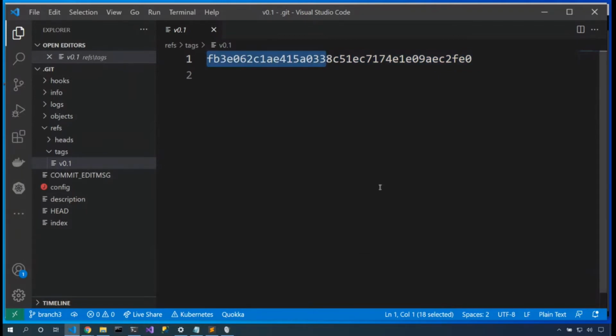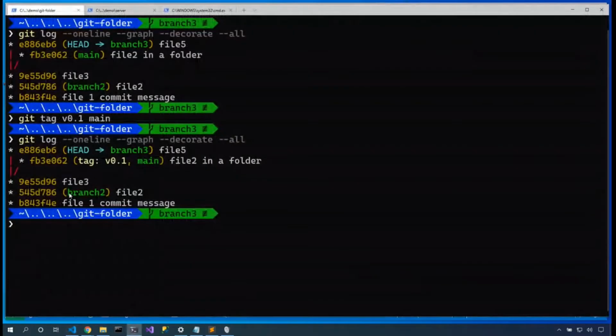which, yes, thanks VS Code, I'm glad you have things that'll help me with .1. FB3E06, which, by the way, is that commit message, FB3E06. So the tag doesn't point at a branch, the tag points at a commit. The branch doesn't point at a tag, the branch points at a commit. So that's pretty cool.